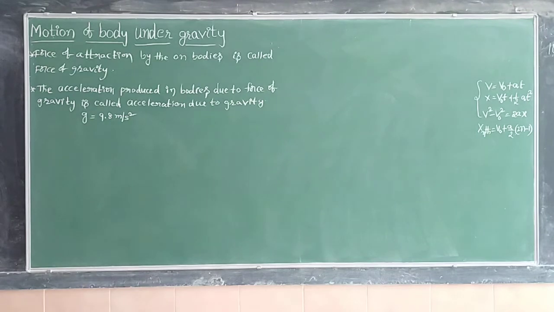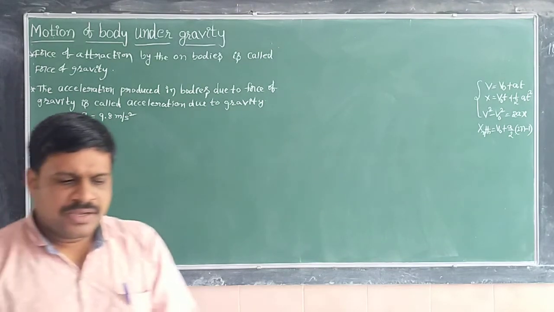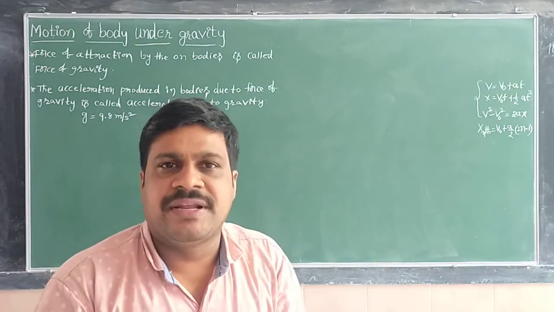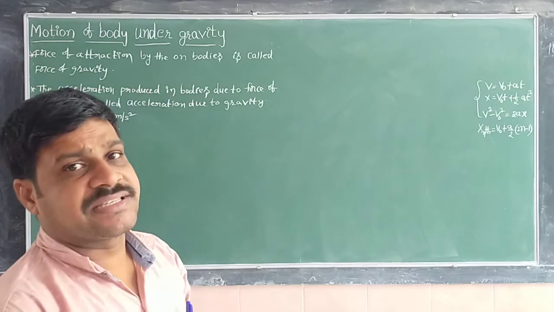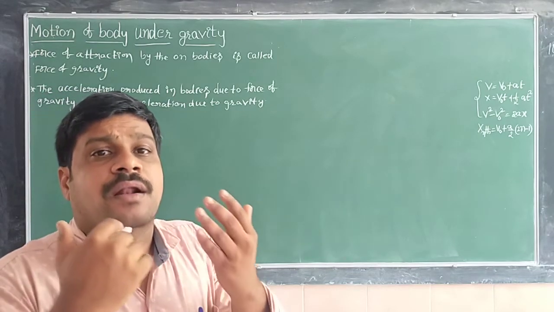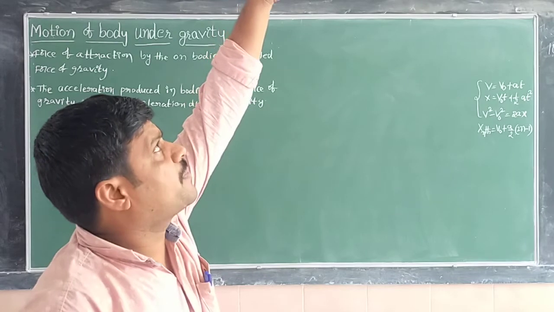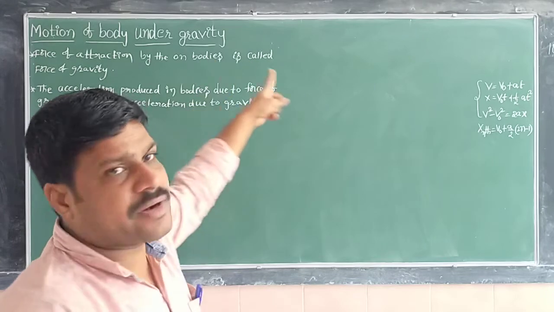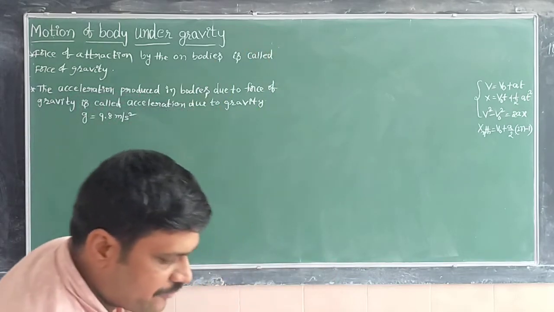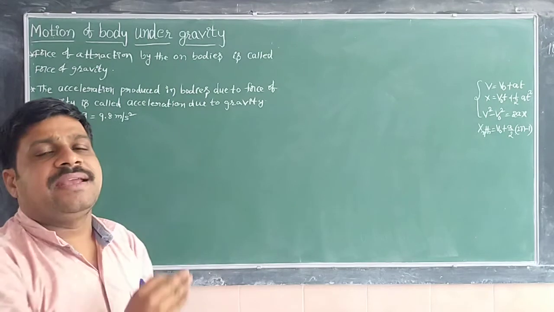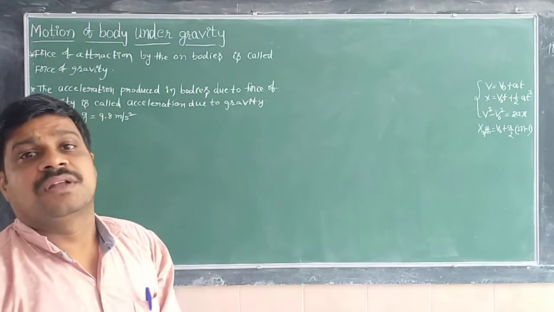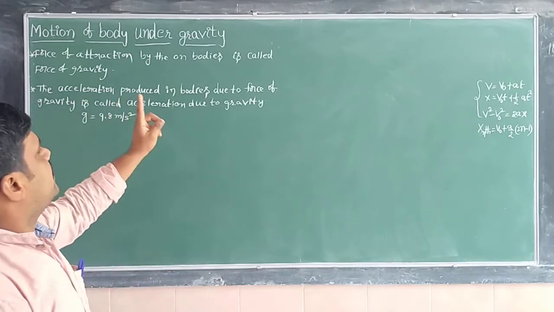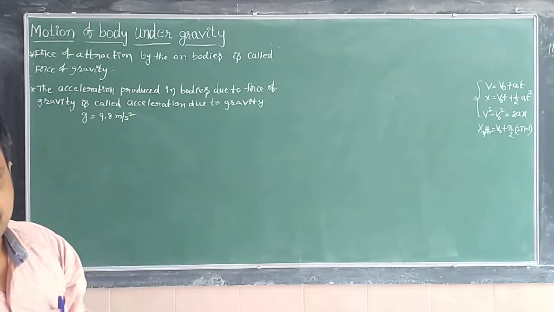Any body can move under the effect of gravity in two cases. First case is if a body is dropped from a certain height. Second, if you throw any object vertically in the upward direction, then also that body moves under gravity. So, motion of the body under gravity we are going to study in two cases.